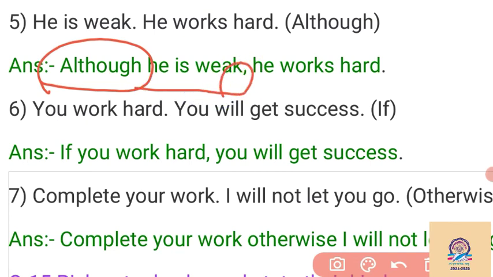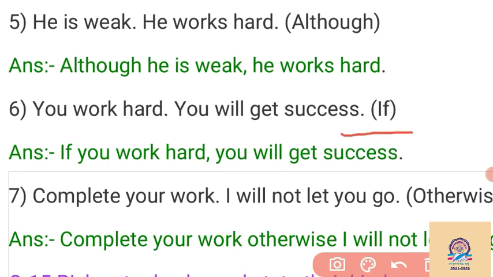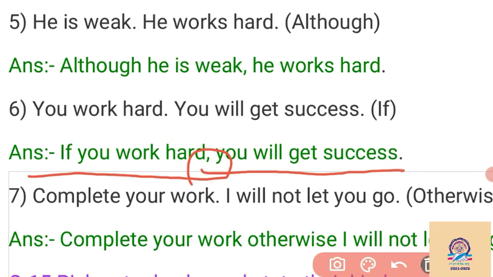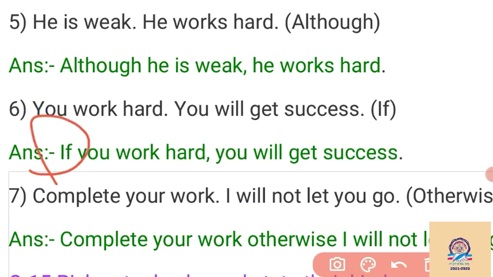Although he is weak, comma, then the second sentence we have to join: he works hard. As well as if, the condition here. If we also write it initially, like: if you work hard, you will get success. So the condition here is "if you work hard"; first sentence over, then to join the second sentence we have to put the comma. If you work hard, you will get success. So initially we have to put "if" here.